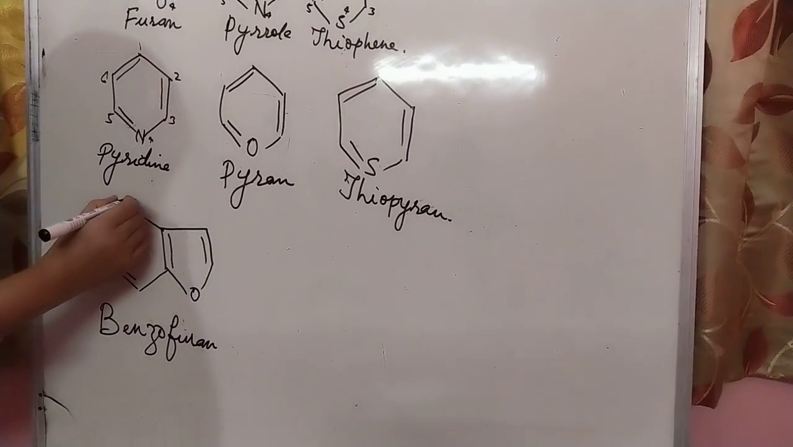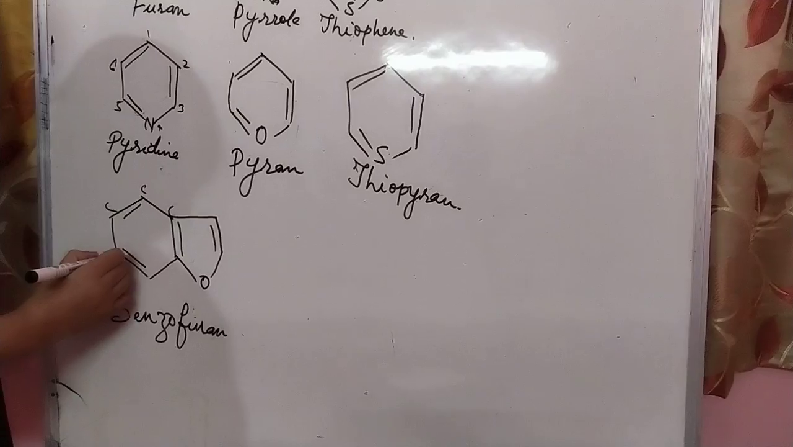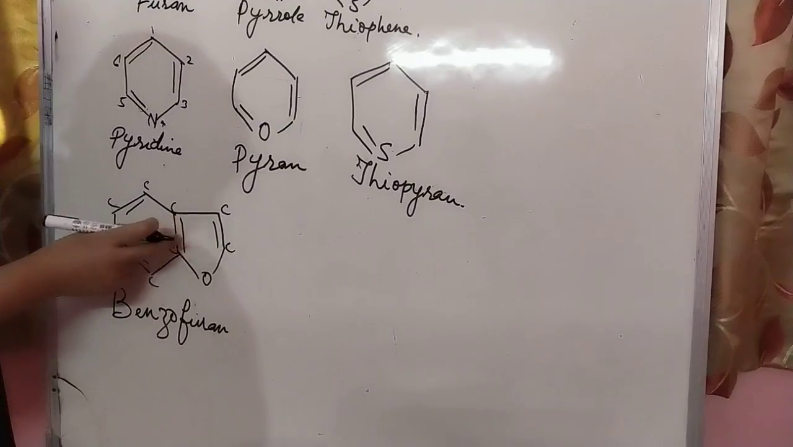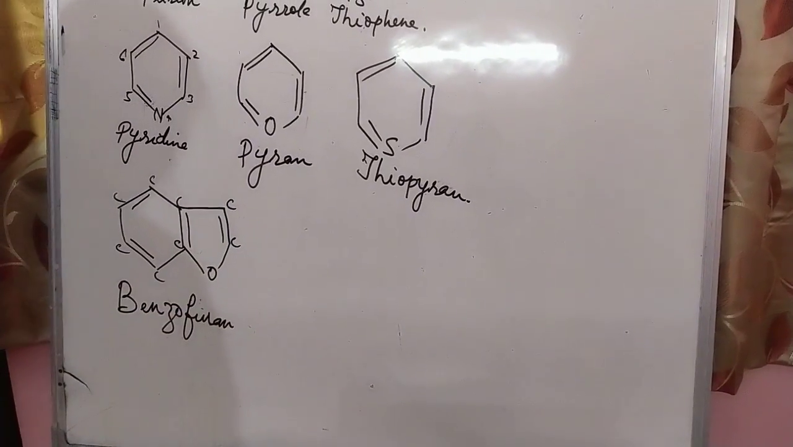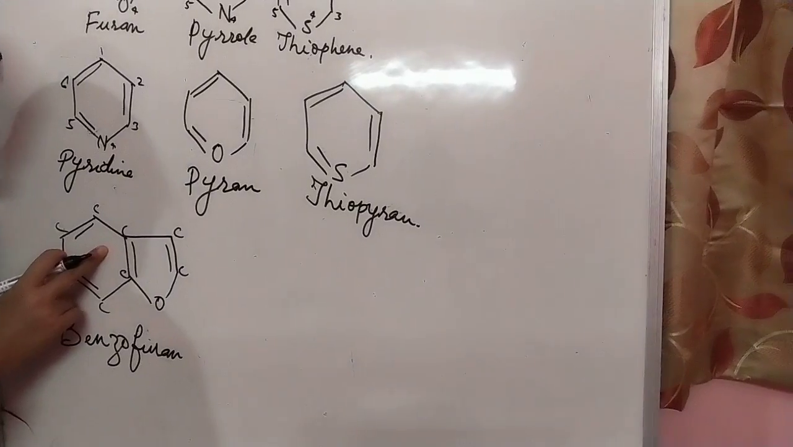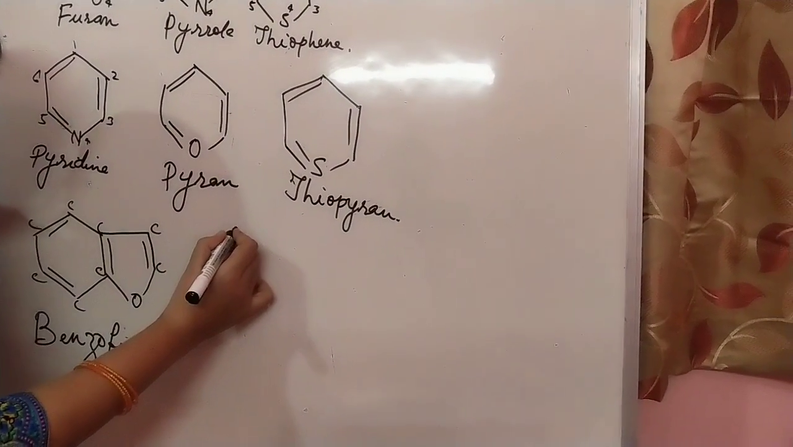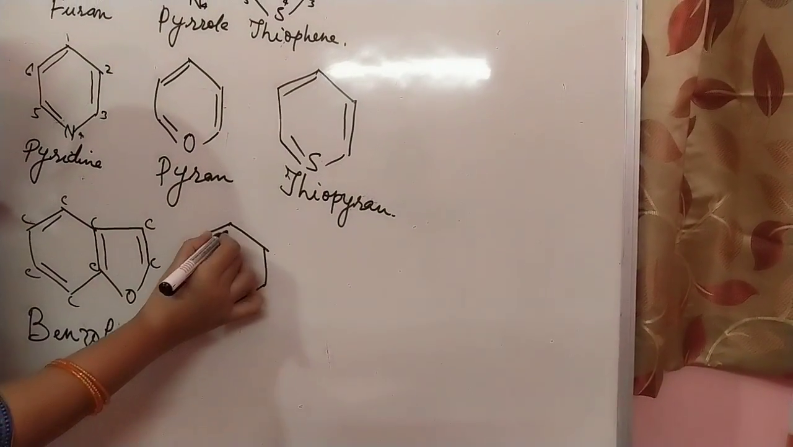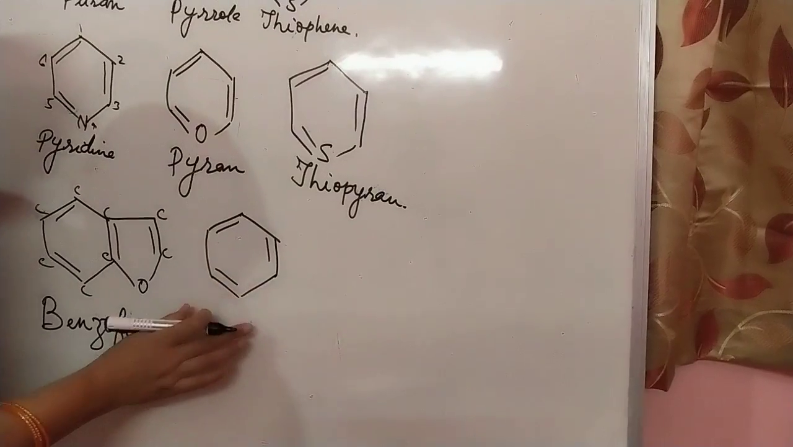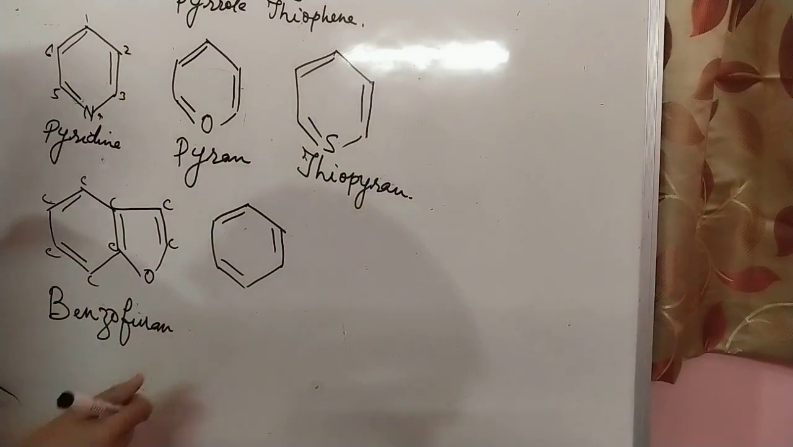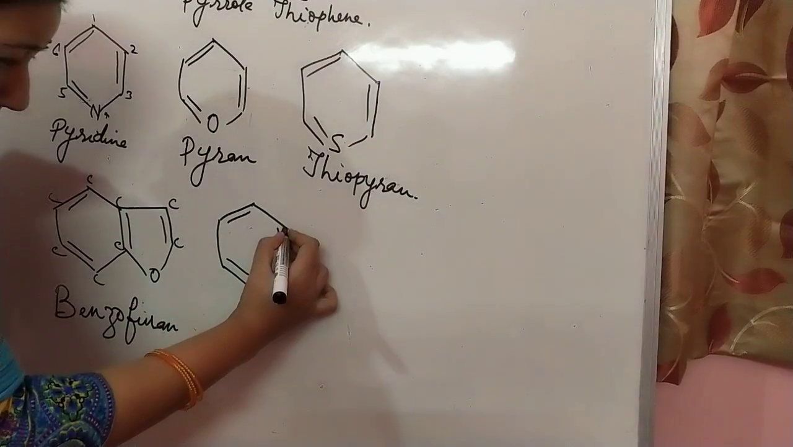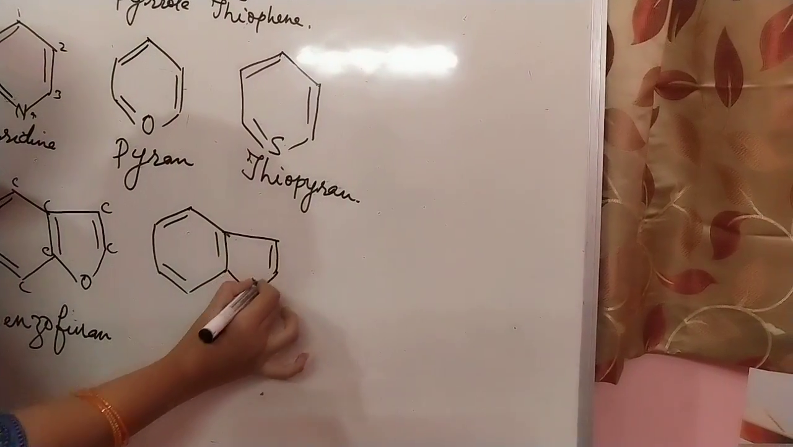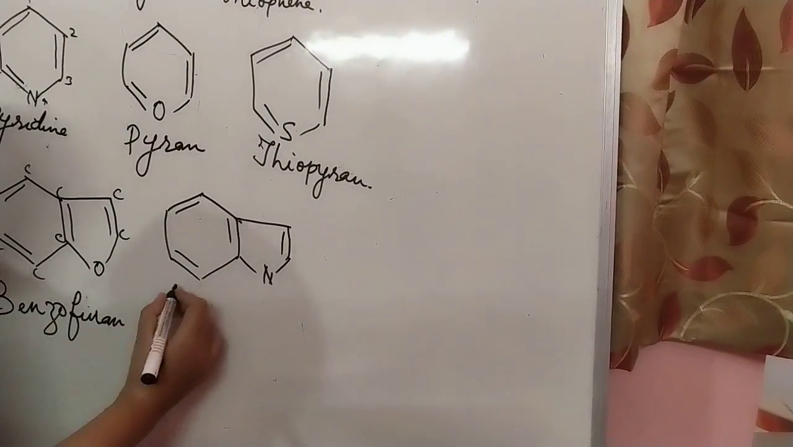Here carbon, carbon, carbon, carbon, carbon. Here also carbon is present. See, two condensed rings, fused benzene: one is the benzene ring and the second is furan. If we take one benzene ring and pyrrole, then this is called benzopyrrole.